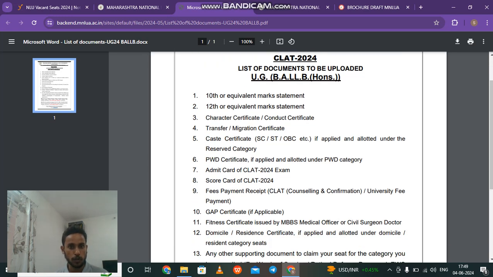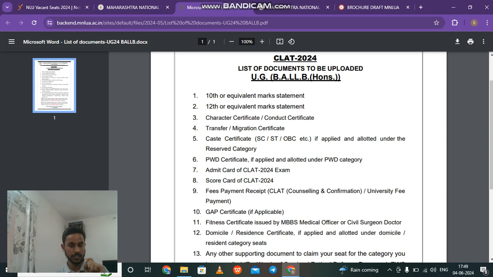So you have to attach the 10th class and 12th class mark sheets, character certificate, caste certificate in case you are from Maharashtra and availing reservation, your CLAT admit card, score card, and payment receipt. All these things have to be attached along with your application. So make sure that you have all this data.